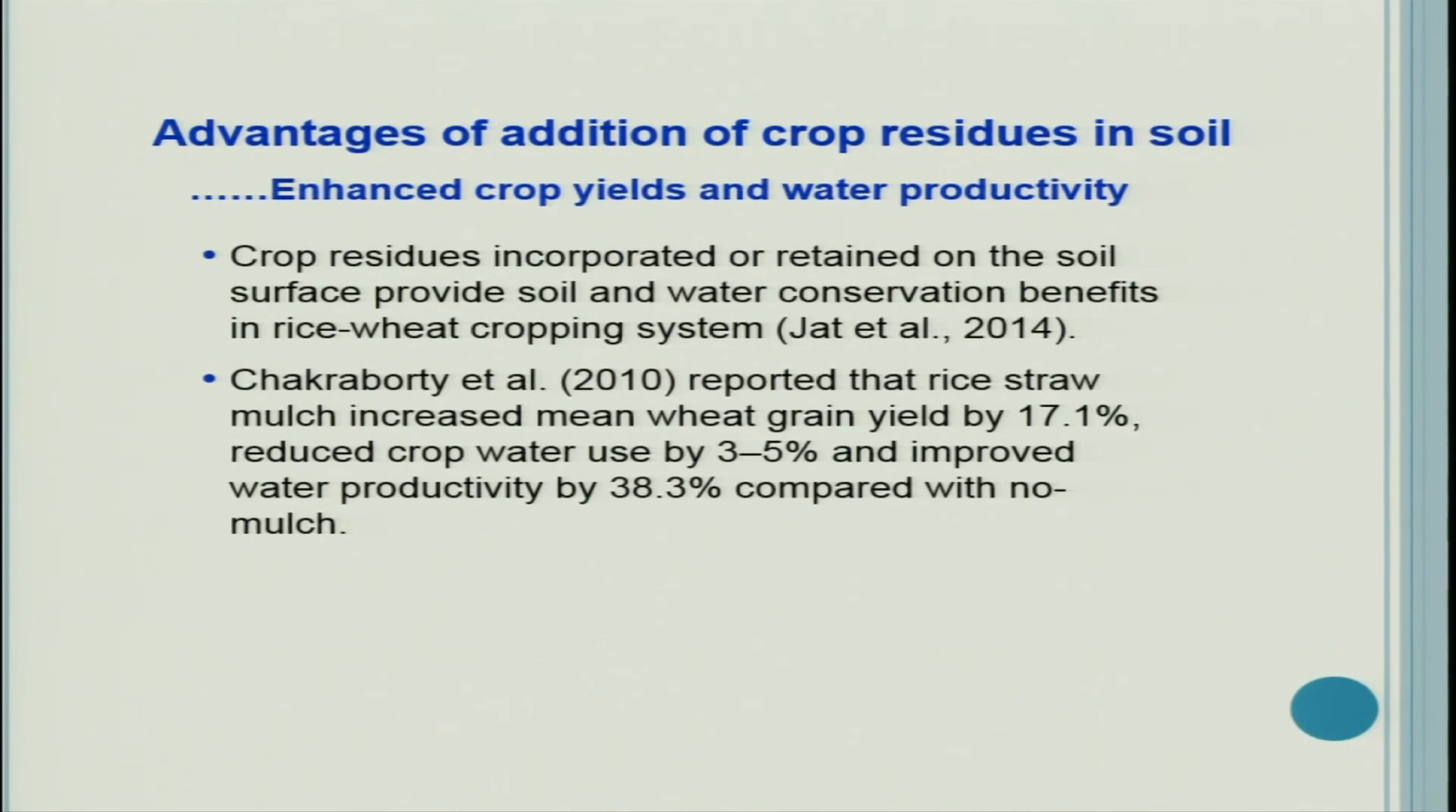Crop residues incorporated or retained on the soil surface provide soil and water conservation benefits in rice wheat cropping system. Chakravarti and co-workers in 2010 suggested that rice straw mulch increased mean wheat grain yield by 17% and reduced crop water use by 3 to 5% and improved water productivity by 38.3% compared with no mulch. So you can see there is improvement in grain yield, improvement in water saving and improvement in water productivity. So all these are achieved in a better way.